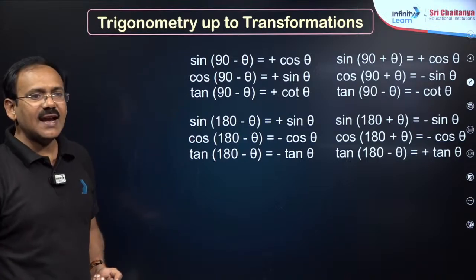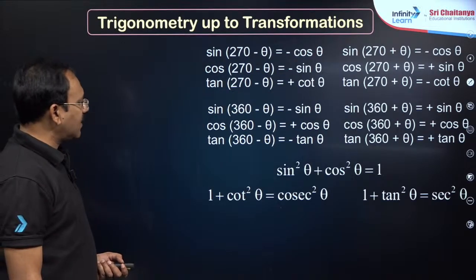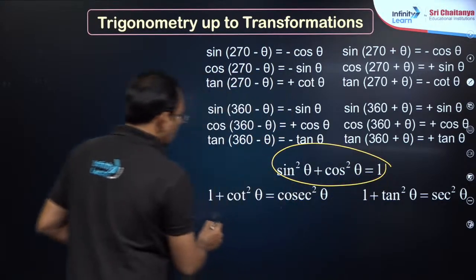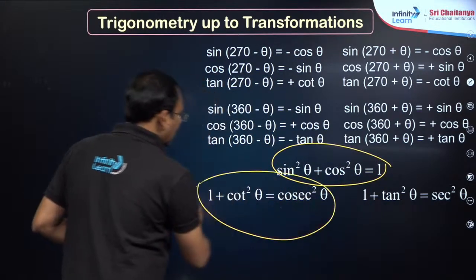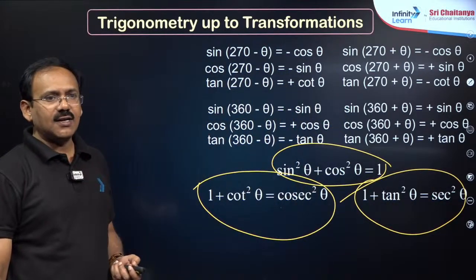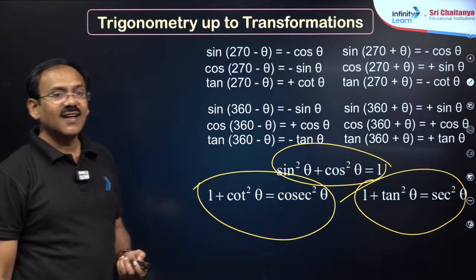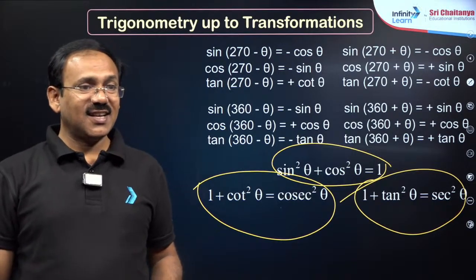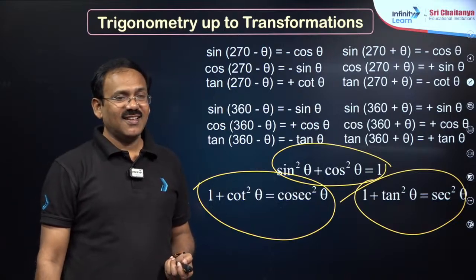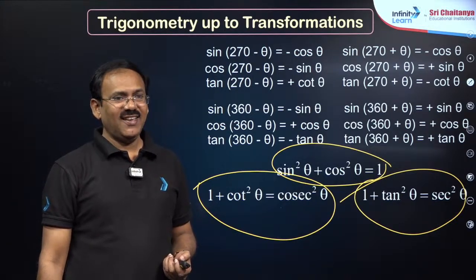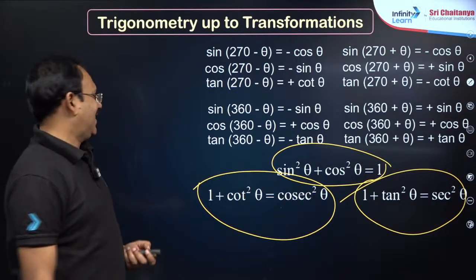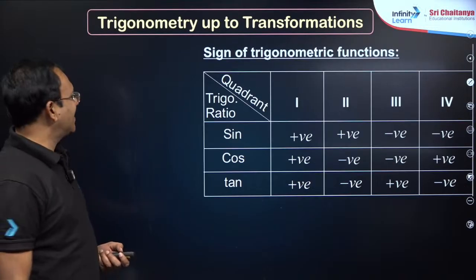Then my dear friends, allied angle simplifications, you know, allied angles, identities: sin square theta plus cos square theta is 1, 1 plus cot square theta is cosecant square theta, 1 plus tan square theta is secant square theta. These are three standard identities. All sirs take coffee.